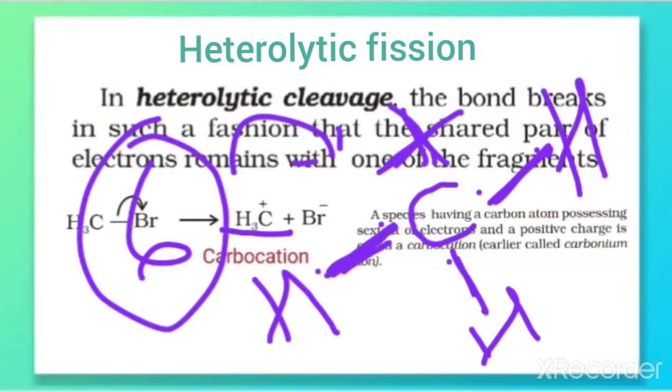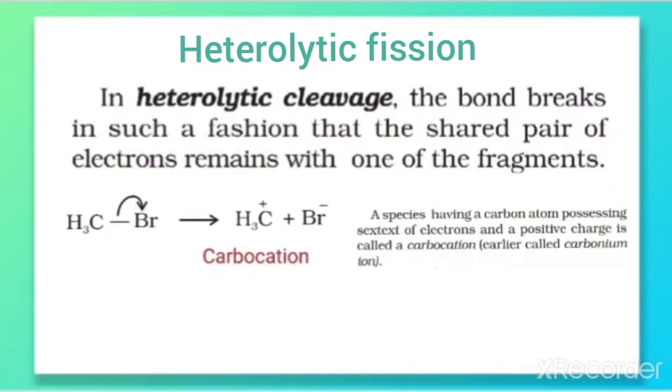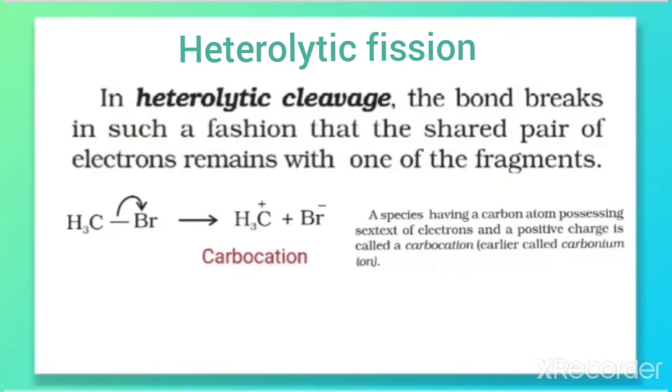That is why it is called a species having a carbon atom possessing a sextet of electrons, that is 6 electrons, with a positive charge on it. Such a species is called a carbocation. Why is the word cation used? Because a positive charge is there on it, and carbocation means carbon bearing a positive charge.